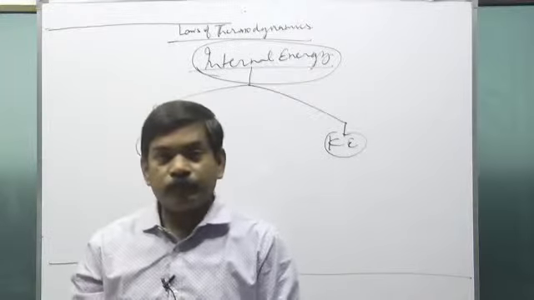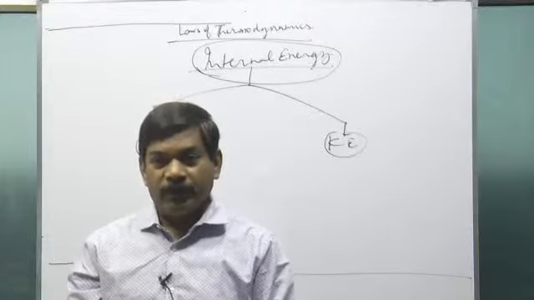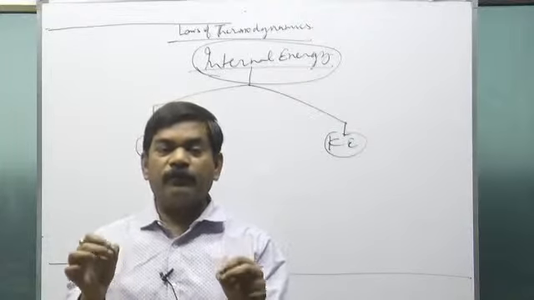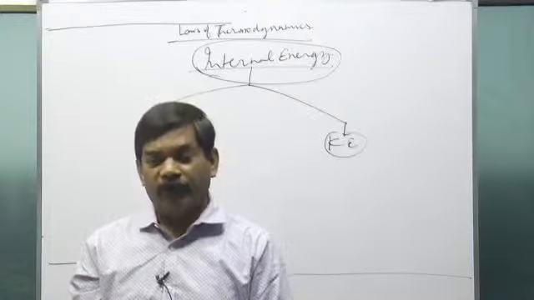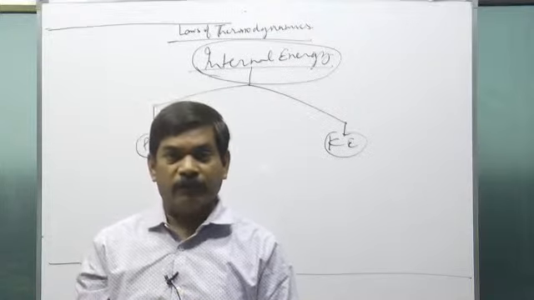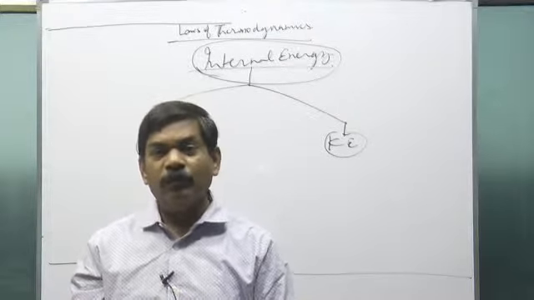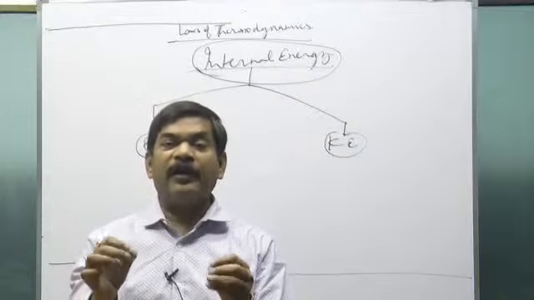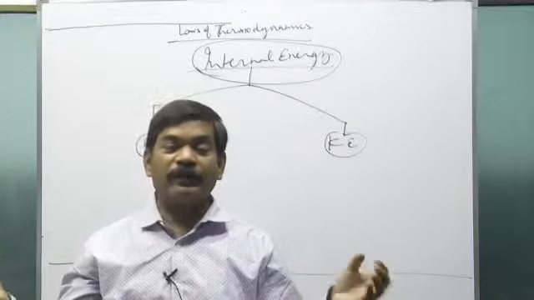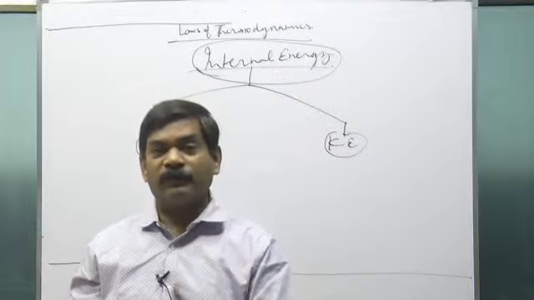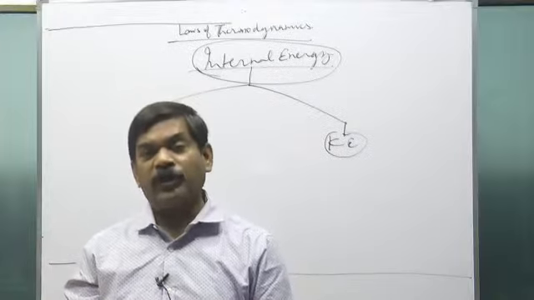Whenever there is some internal force in the system and you do work against that internal force, the work that you do is stored in the system in the form of potential energy.